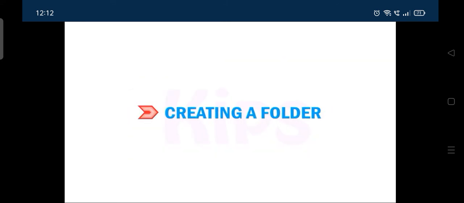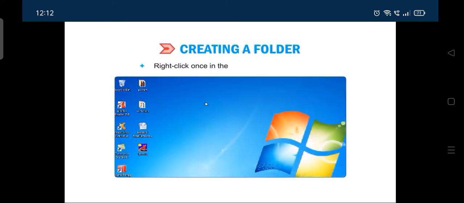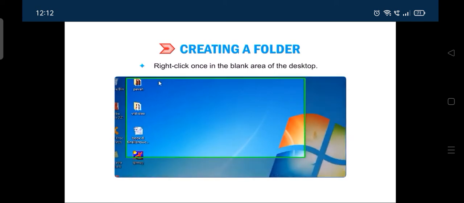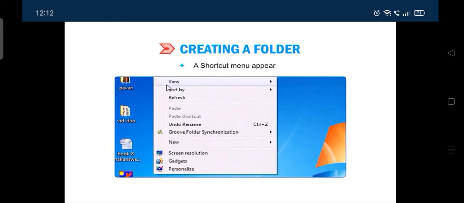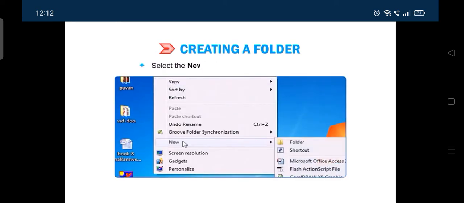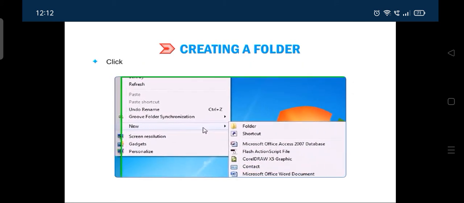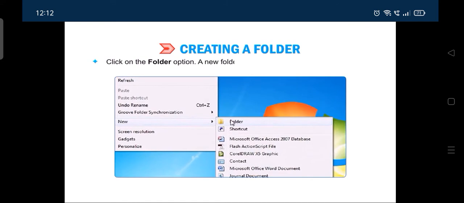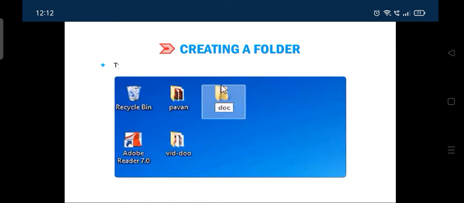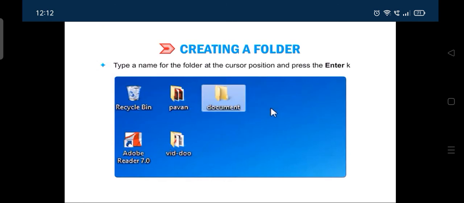Let us now find out how to create a folder. Right-click once in the blank area of the desktop. A shortcut menu appears. Select the New option. A list of sub-options appears. Click on the Folder option. A new folder will be created and displayed on the desktop. Type a name for the folder at the cursor position and press the Enter key. A new folder is created.